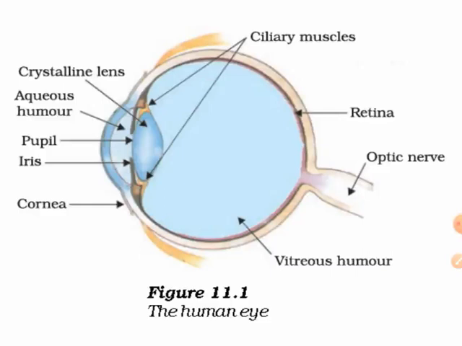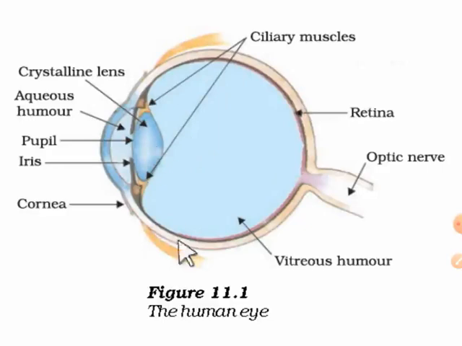Let's see the different structures of our human eye, starting from the outer part and going inside.